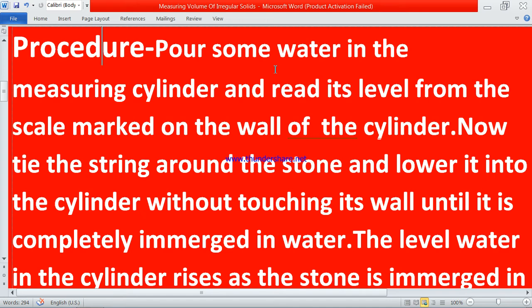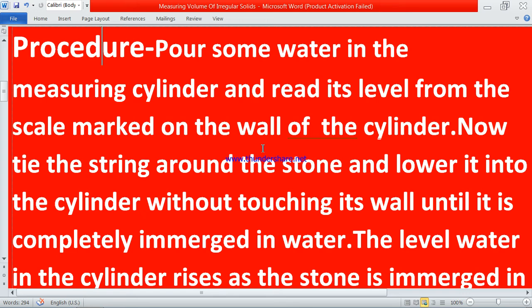I am not calculating it, I am just telling it as an example to explain to you that you have kept a stone and the level of water has increased by 2 ml, so the volume of the stone will be 2 centimeter cube, because I told you the rule at the start of the video, that 1 ml is equal to 1 centimeter cube, and I am also telling another rule, that 1 liter is 1 meter cube.